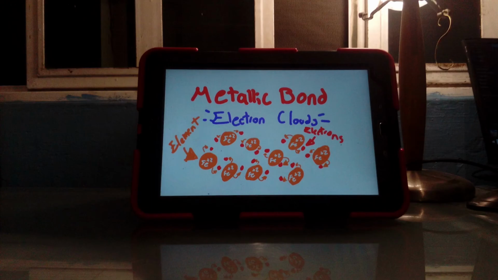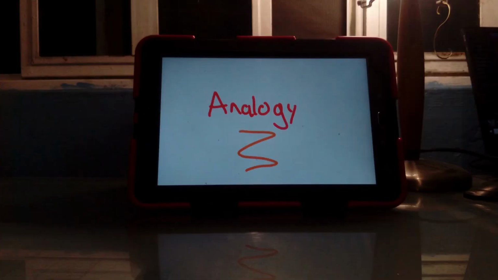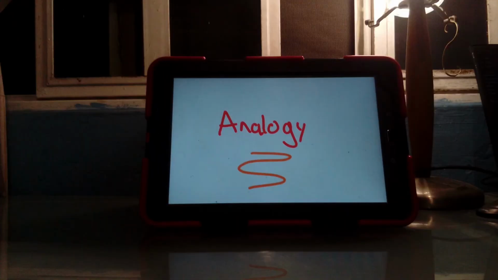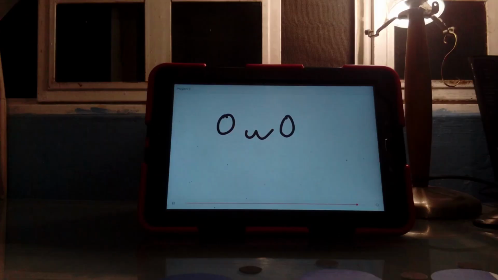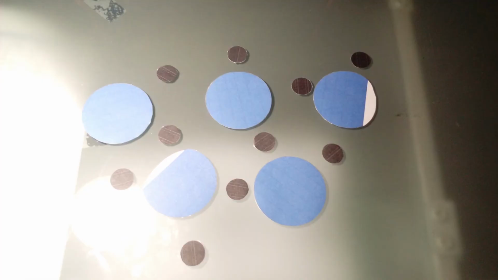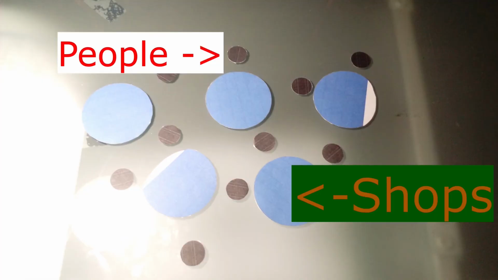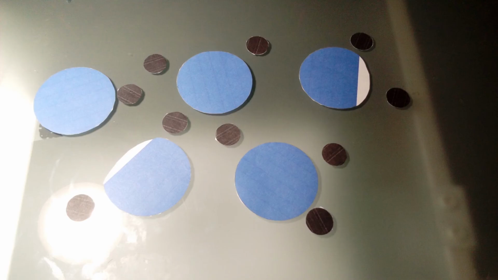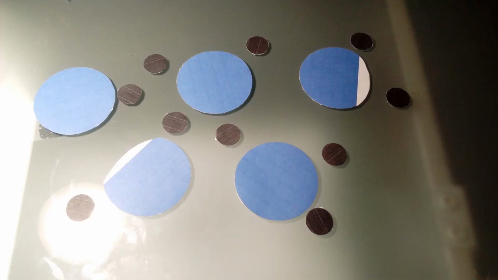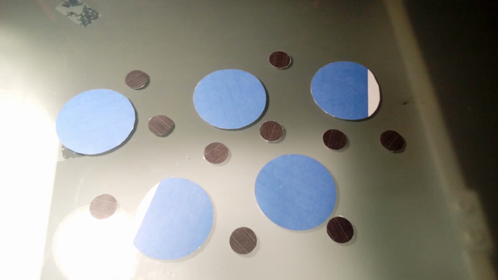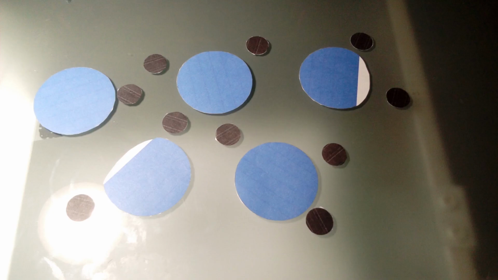to become more positive. And for this analogy, I like to talk about shops and people. Just think about maybe you're walking in the tianguis, and you probably know there are a lot of shops and many places with many people selling things. Many people are walking around them, trying to buy something, and in this case, the shops are being positive because they are winning money from that, and the people are wasting money, so they are becoming less positive, less money.